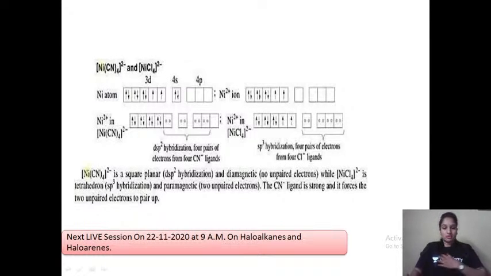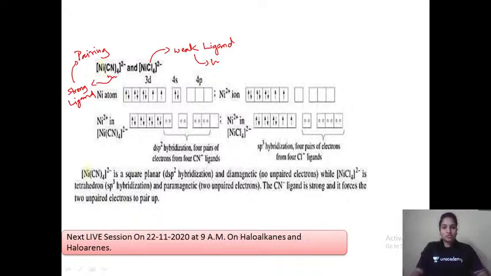Likewise, let us just compare now. So here we have taken nickel tetrachloride, and likewise we have taken here nickel tetracyanide, okay? Tetracyanonickelate or tetrachloronickelate. Here CN minus is a strong ligand. And about the nickel tetrachloride, we have just seen it is a weak ligand, right? So pairing will take place whenever a strong ligand is there. Here a weak ligand is there, therefore no pairing. Very good. Fine.